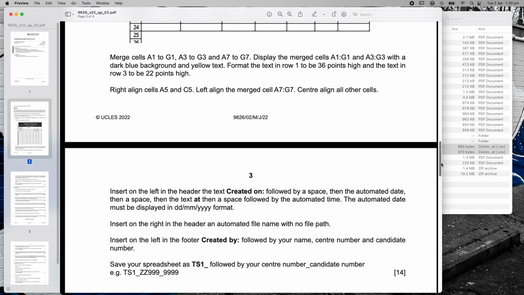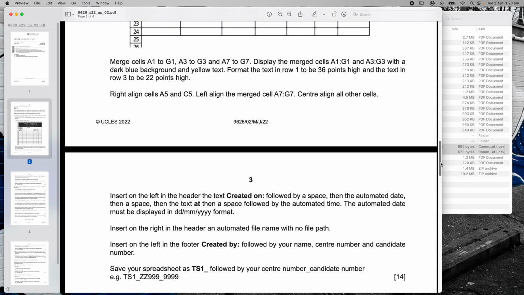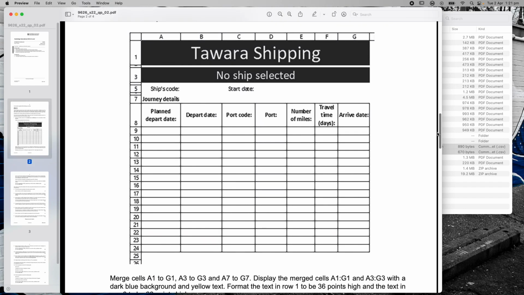Insert on the left in the header the text created on, followed by a space, then the automated date, then a space, then the text at, then a space followed by the automated time. The automated date must be displayed in dd/mm/yyyy format. Insert on the right in the header an automated file name. So these are both in the headers. Insert on the left in the footer created by, followed by your name, center number, and candidate number. Save your spreadsheet as. Okay, so this is really important, but they're headers and footers, so I can do them last. So the first thing I'm going to do is create this spreadsheet.